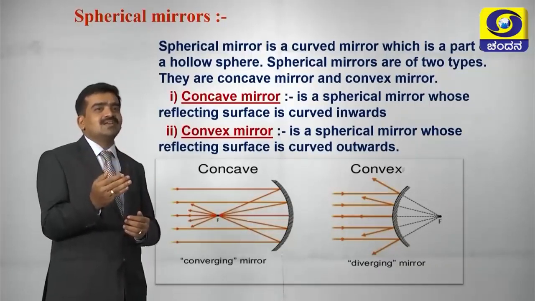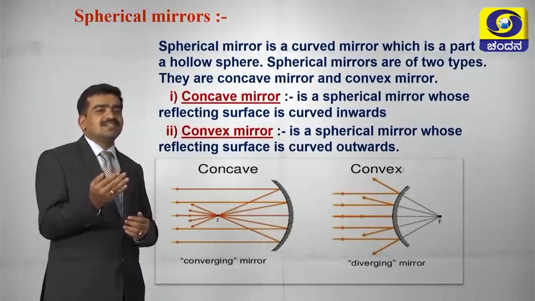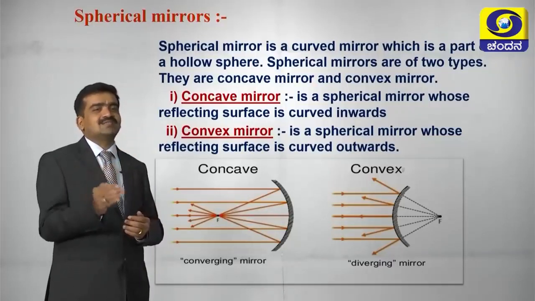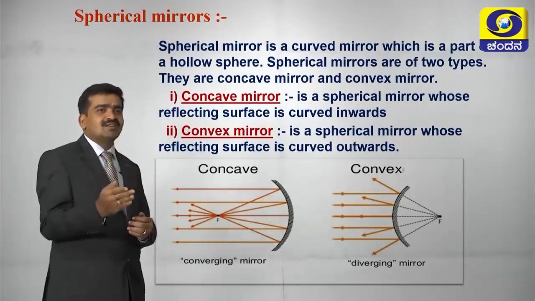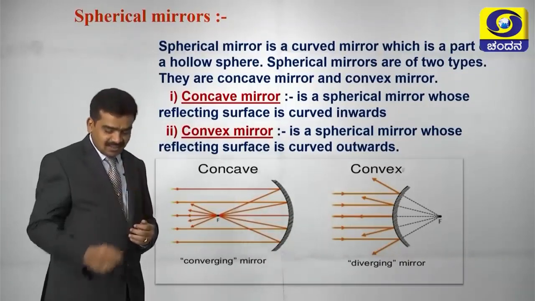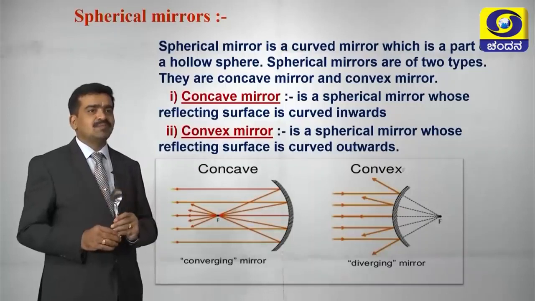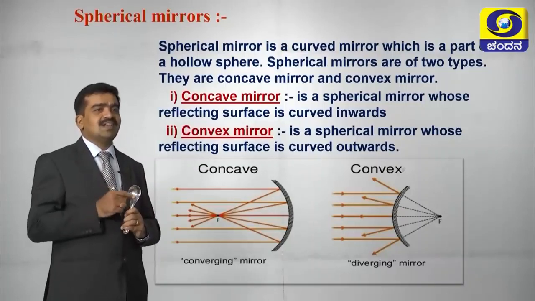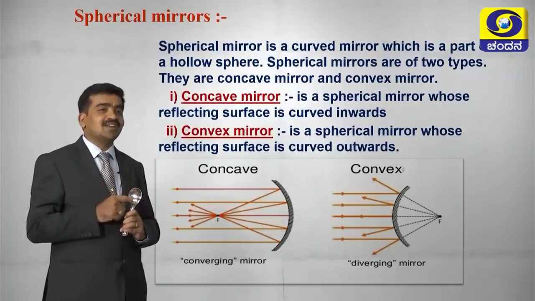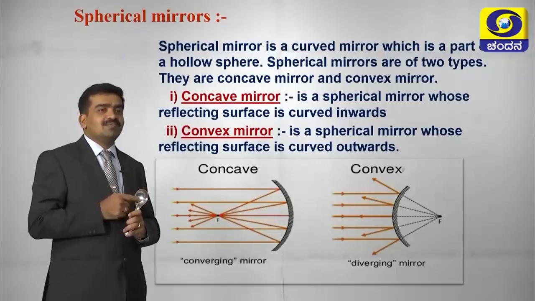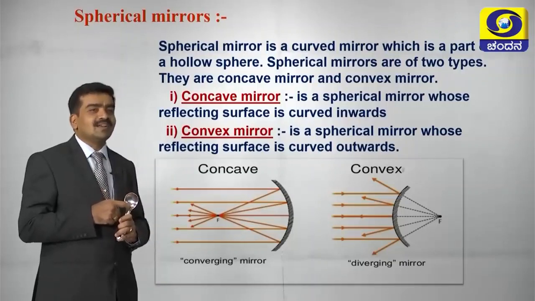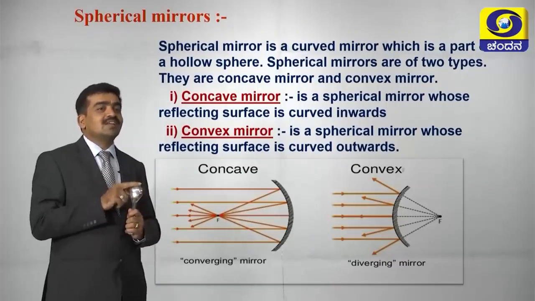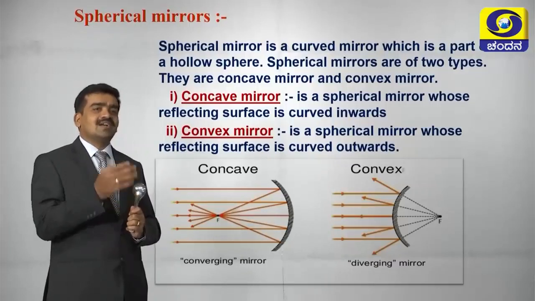Spherical mirrors are of two types based on their curvature as well as the reflecting surface. So one is concave mirror and one is convex mirror. So here I am showing you a spoon. It helps us to identify concave mirror as well as convex mirror. If the reflecting surface is bulged inward or curved inward, it will be a concave mirror. If it is curved outward, it will be a convex mirror.